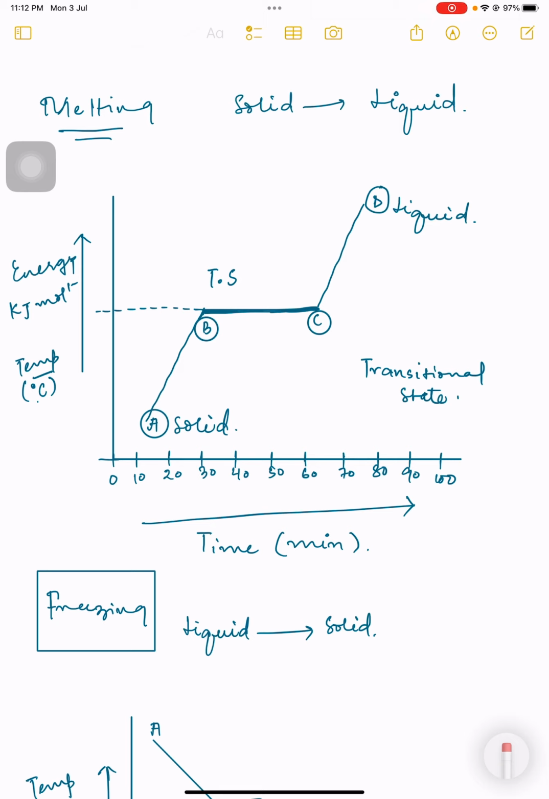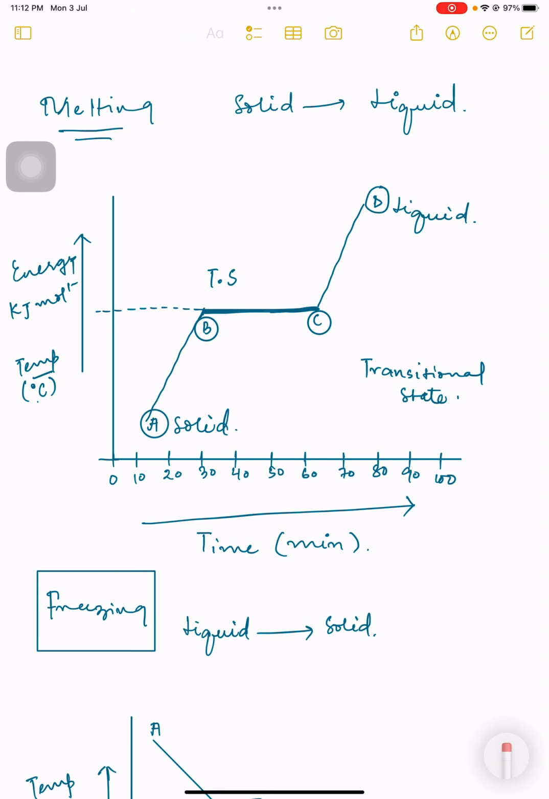Okay, we can see that initially it is a solid. When we have provided the heat energy to the solid, it reaches the transitional state, and when the transitional state is reached, it is further heated, and finally the transitional state is changing into the liquid state. Okay, into the liquid state it is changing, and that is called the heating process. So this is what is happening in case of melting.